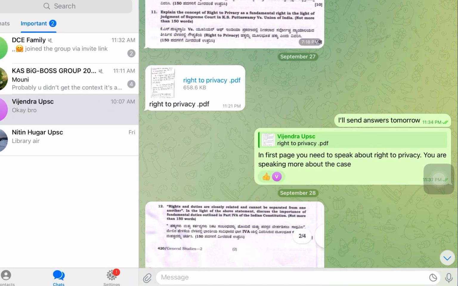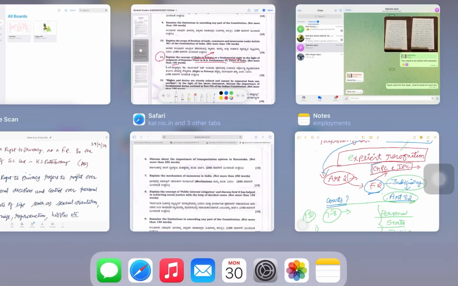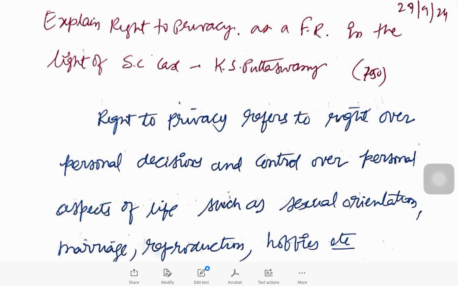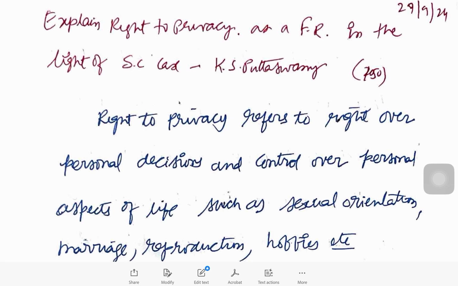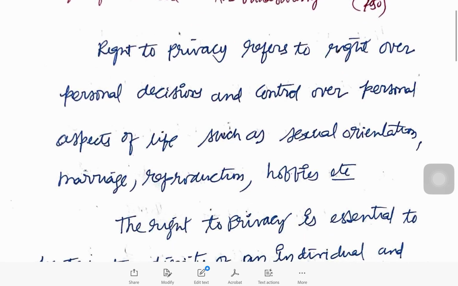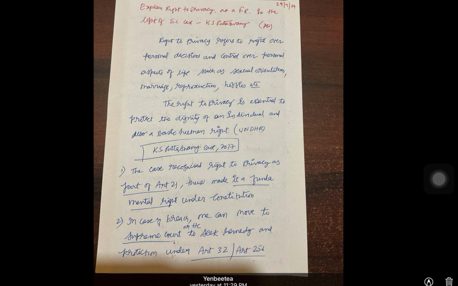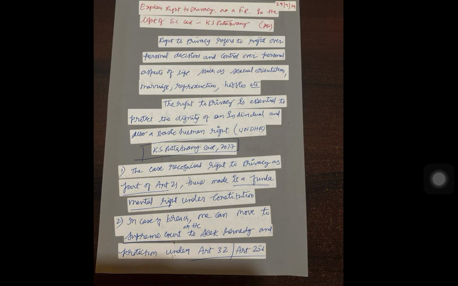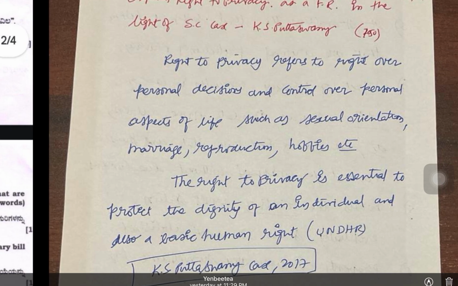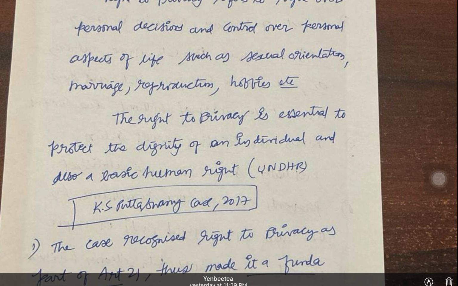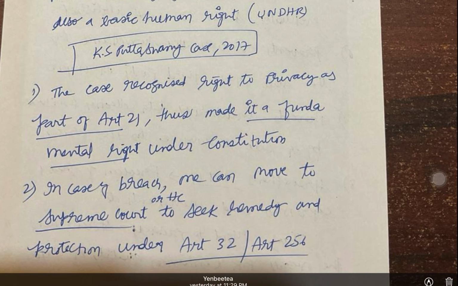For example, if you see one of the answers I had written, just a moment. So explain the concept, explain the right to privacy, and then in the context of the Puttaswamy judgement. Here I have spoken about the right to privacy, which refers to personal decisions and control over personal aspects of life, etc. Then it is essential for the dignity of an individual. Then I spoke about the Puttaswamy judgement.